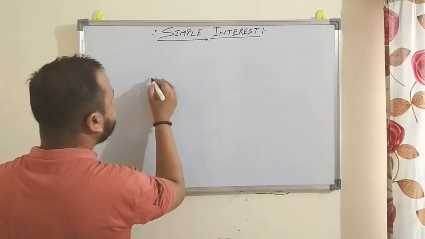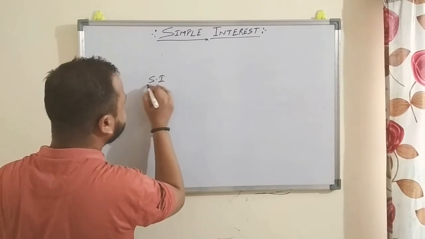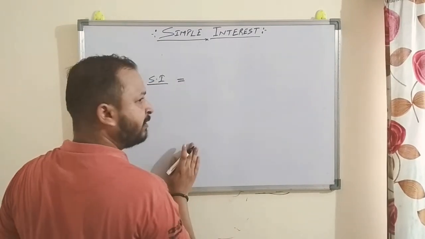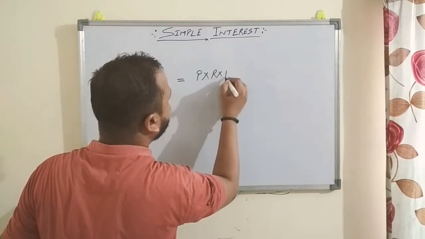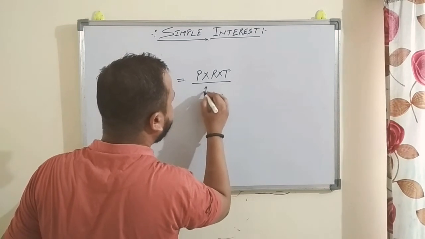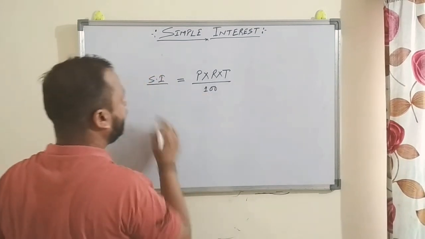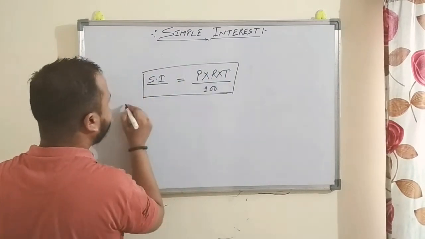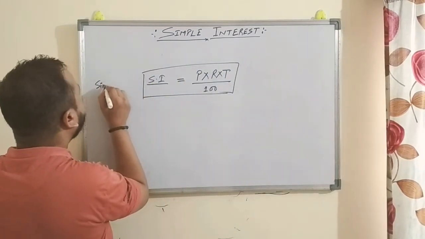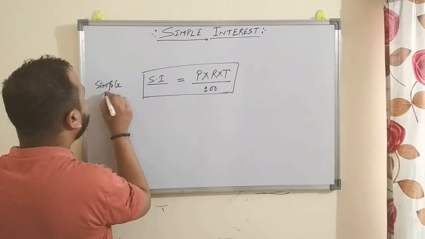Simple interest is equal to principal into rate into time divided by 100. This is the formula for simple interest. SI means simple interest.